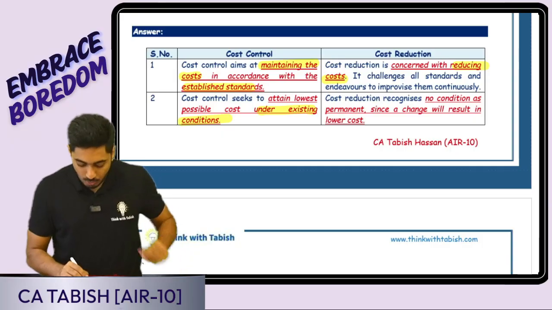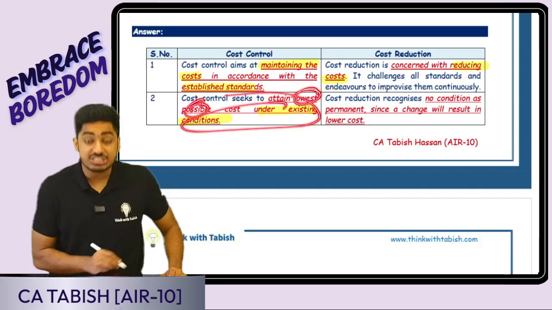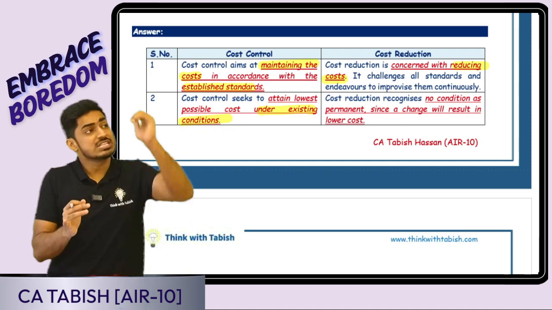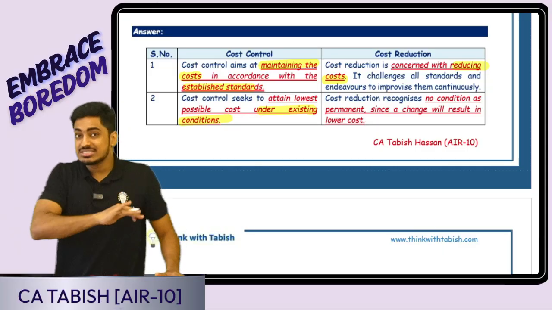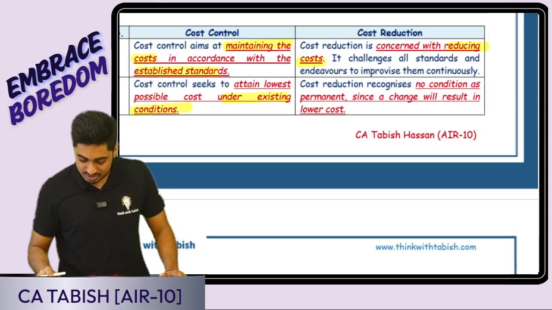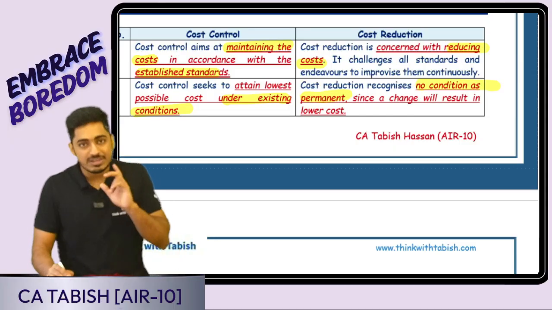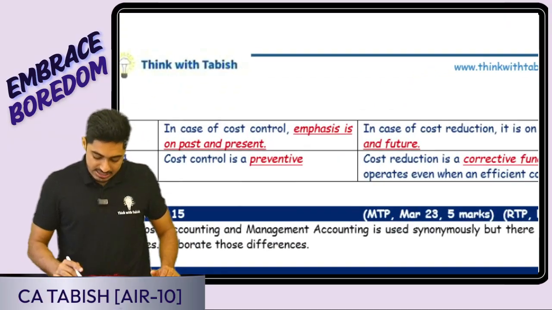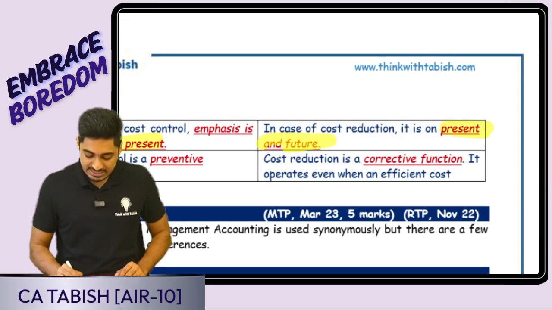So here in cost control, I want to attain the lowest cost under the existing conditions. In the current situation, setup, infrastructure, cost structure, what is the lowest possible cost? Only that I'm saying. In cost reduction, I'm not just seeing the current situation. Can I improve my condition and try bringing a reduction in cost? Here we treat no condition as permanent, because if I change my condition, my cost can reduce further. Here emphasis is on past as well as present. Here emphasis is on present as well as future.